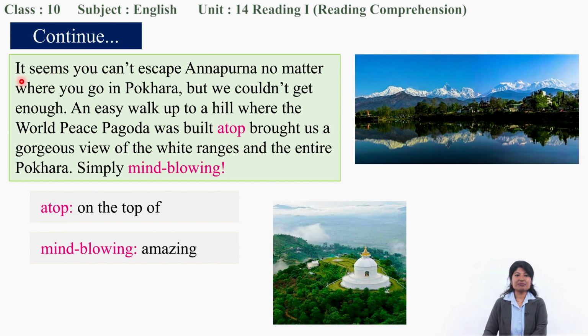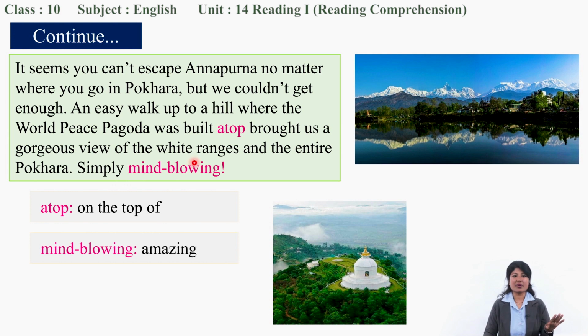Okay, let's continue. It seems you can't skip Annapurna no matter where you go in Pokhara. Going around the city, Annapurna follows you. Okay, you can see Annapurna everywhere, but we could not get enough. An easy walk up to a hill where the World Peace Pagoda was built atop, brought us a gorgeous view of the white ranges and the entire Pokhara.